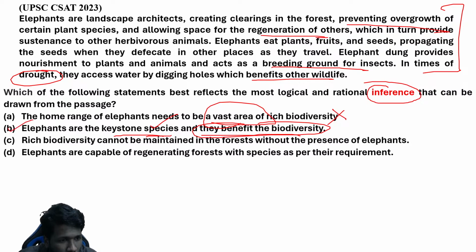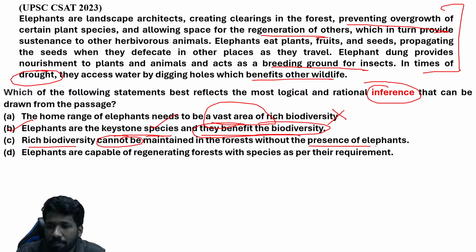Again, if you have doubt, go for the other options also. Rich biodiversity cannot be maintained in the forest without the presence of elephants. Here, cannot be is used as an extreme word itself. Yeah, elephants are helpful, but we don't know whether any other species are also helpful.